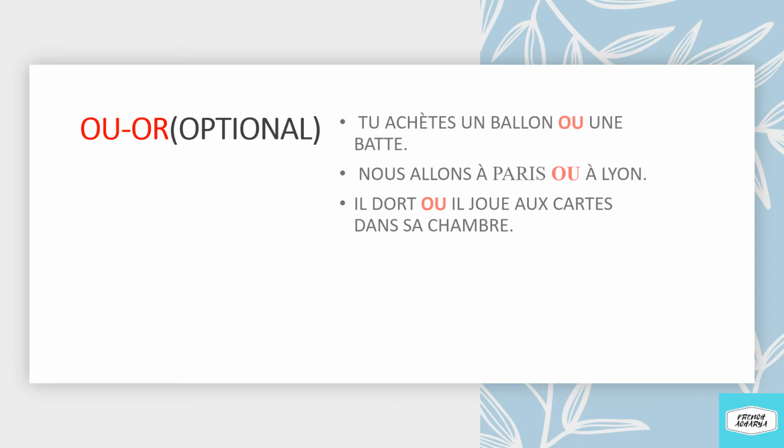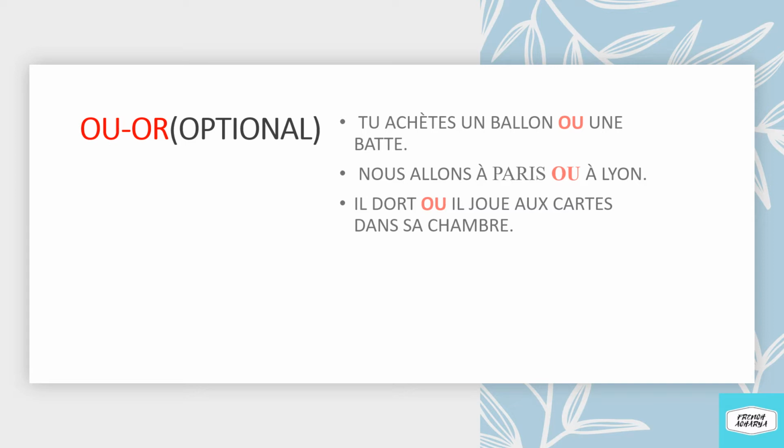So let us learn the different types of conjunctions in French. So the first conjunction is ou, that is or. I'll give you some examples. Tu achètes un ballon ou une batte. You buy a ball or a bat. So here we are connecting two words, ball and bat, with the conjunction ou, that is or.